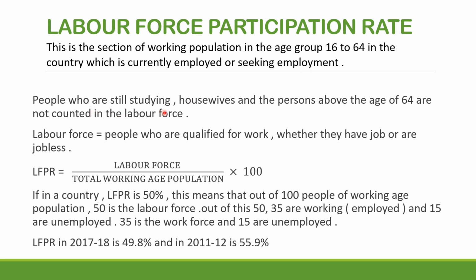People who are still studying, the housewives and the persons above the age of 64, we will not take them in the labor force. Labor force is people who are qualified for work. They have job or they are jobless. We will be taking both of them. Ready to work and working, both of them. So LFPR means labor force participation rate is equal to labor force divided by total working age population into 100. Working age population will be calculated 16 to 64.